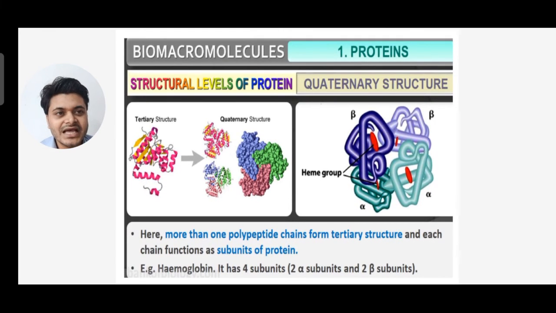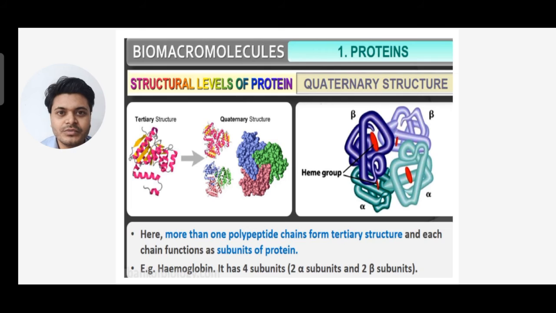Now moving to the last structure of protein, that is the quaternary structure. So here in the quaternary structure, you can see more than one polypeptide chain forms a tertiary structure, and each chain functions as a subunit of protein. Alright, example, hemoglobin, it has 4 subunits, 2 alpha subunits and 2 beta subunits. So again I repeat, in the quaternary structure there are more than one polypeptide chains, and each chain is a subunit of protein.